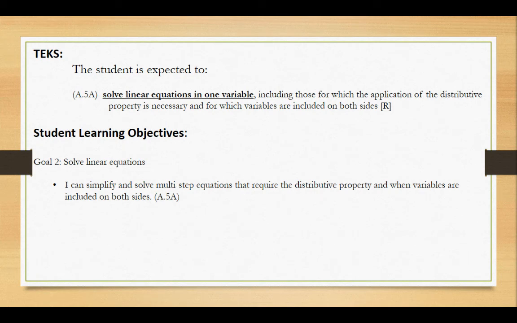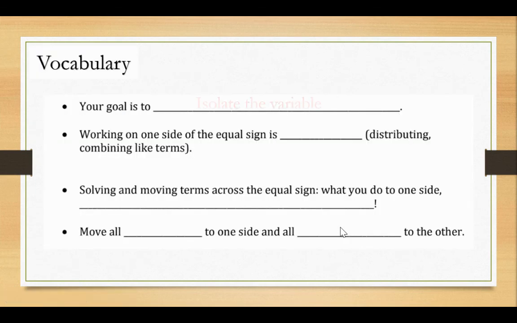So the techniques that we're using today, we're still on the same one. We're still solving equations, okay? But this time we're adding the last piece. So you already should be able to simplify and solve multi-step equations that require distributive property. Now we're going to add when variables are on both sides, okay? So your goal is to isolate the variable. I know you guys are getting tired of hearing that, but it's the same thing. We're still just trying to get that variable by itself to find out what x is equal to.